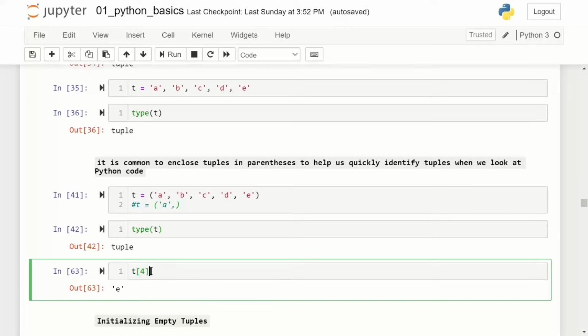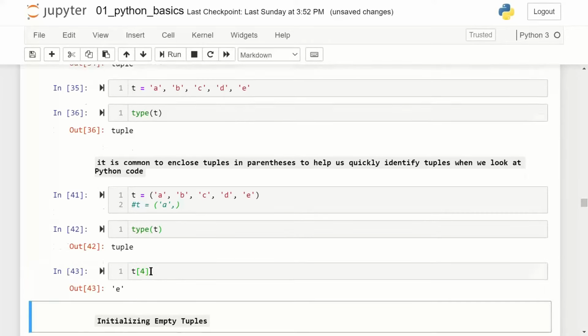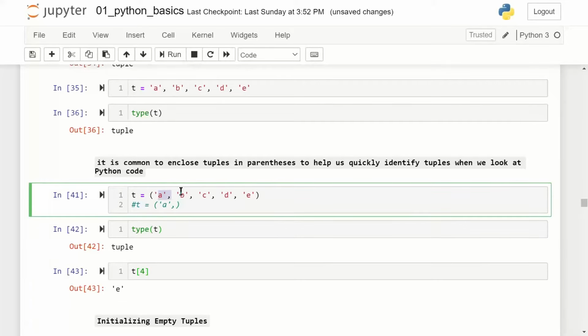Okay. So here when I say T4, I get the value E, reason being A is at index position 0, B is at 1, C, D is at 2 and 3, E is at index position 4. Once again, I repeat, indexing in Python starts from 0.